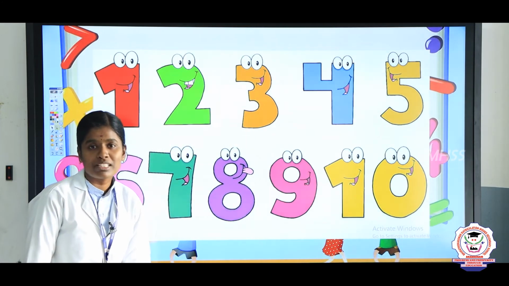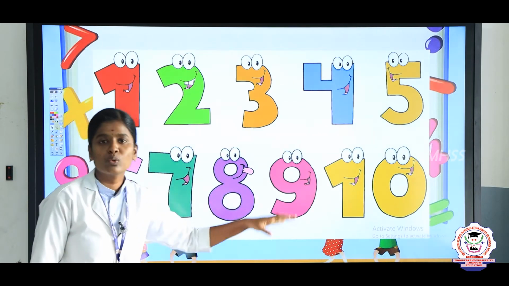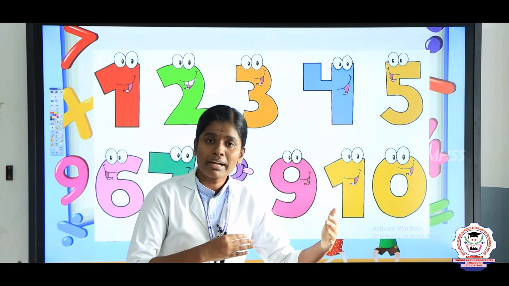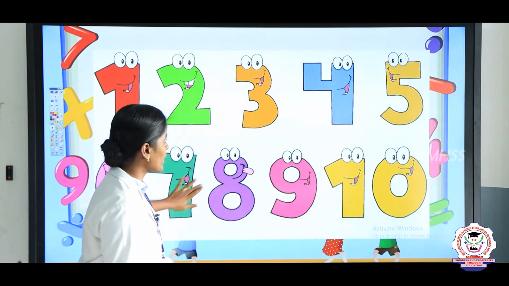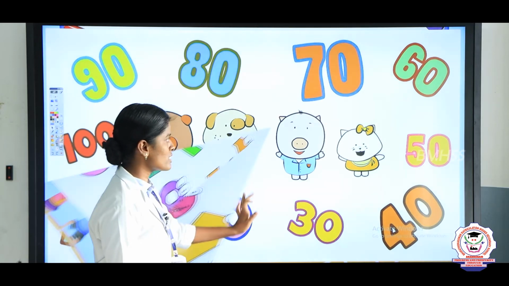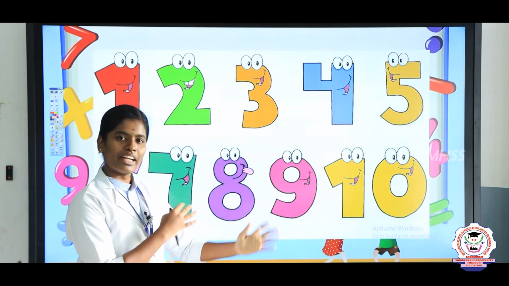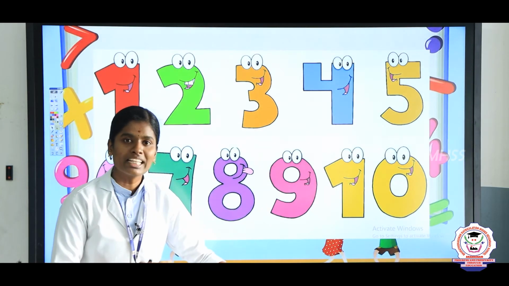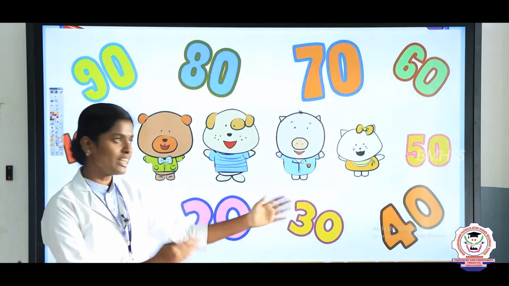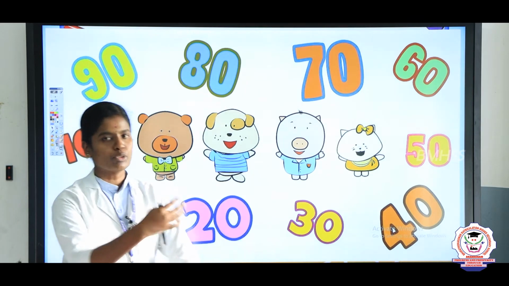After sometime, when the smaller numbers are combined or multiplied together, we get the larger numbers. The larger numbers are 10, 20, 30, 40, 50 up to 100.